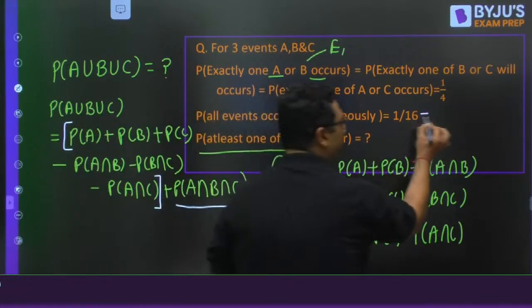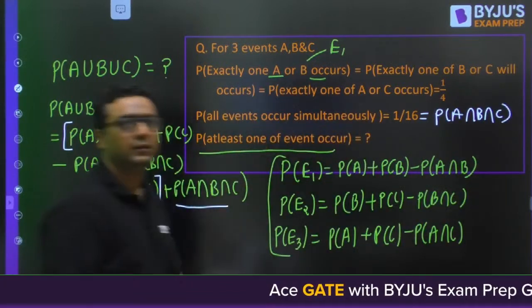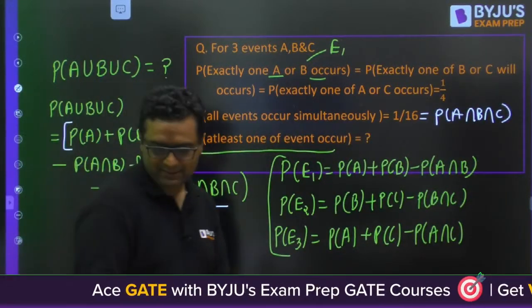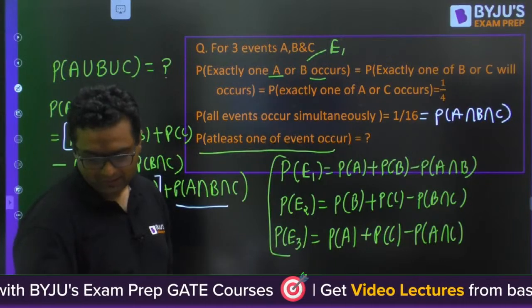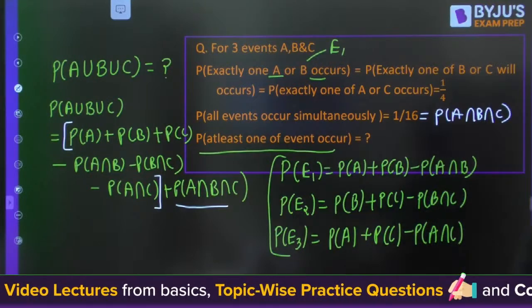This is A intersection B intersection C. Okay, 7 by 16 you are getting. Let me see, I have already solved it. Yes, it is correct. Correct, Vineet.